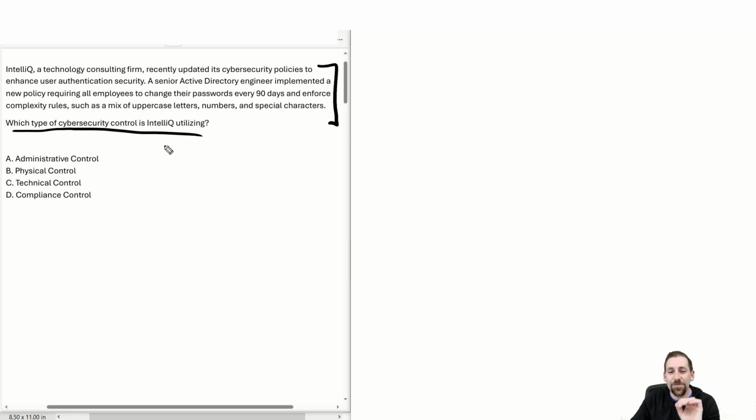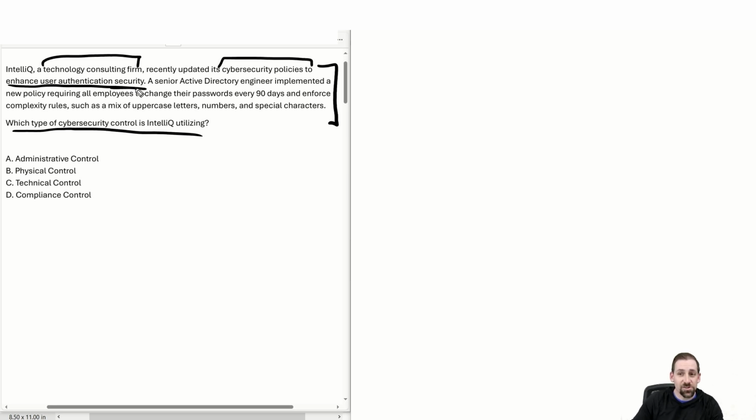And interestingly enough, I really like this question because there's a lot of extraneous information here. But there's one thing that I told you in the previous video, if you haven't seen that, go take a look at it as I describe these controls: the control is important, but how it is implemented is also extremely important. So in this case, this technology firm recently updated its cybersecurity policies to enhance user authentication security. Everything that comes after this is showing what that security policy is reflecting.